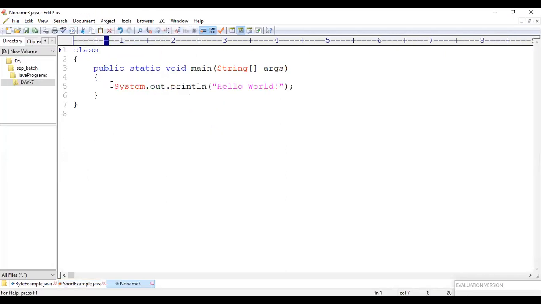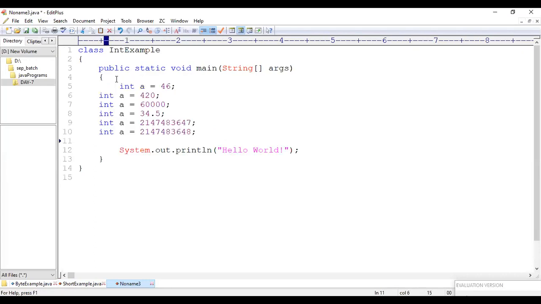So everything is ready. I would like to take it as int example. After this, I would like to paste all of my piece of code which is available. Let me indent it. After indenting, you know that only one line is what I was supposed to execute at a given point of time. All the other lines I'll be commenting.